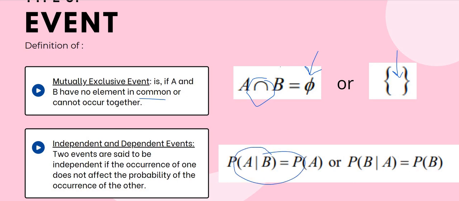Okay, for the independent and dependent event, I will not explain in detail. I will explain this independent and dependent event in detail after I explain to you about probability. Because you can see that they have a P in front here, right? The earlier ones all did not have P. Actually this P represents probability. So I will explain independent and dependent events after I explain probability. Okay, so class, probability I will continue in the next video. So that's it for now. Right, thank you.